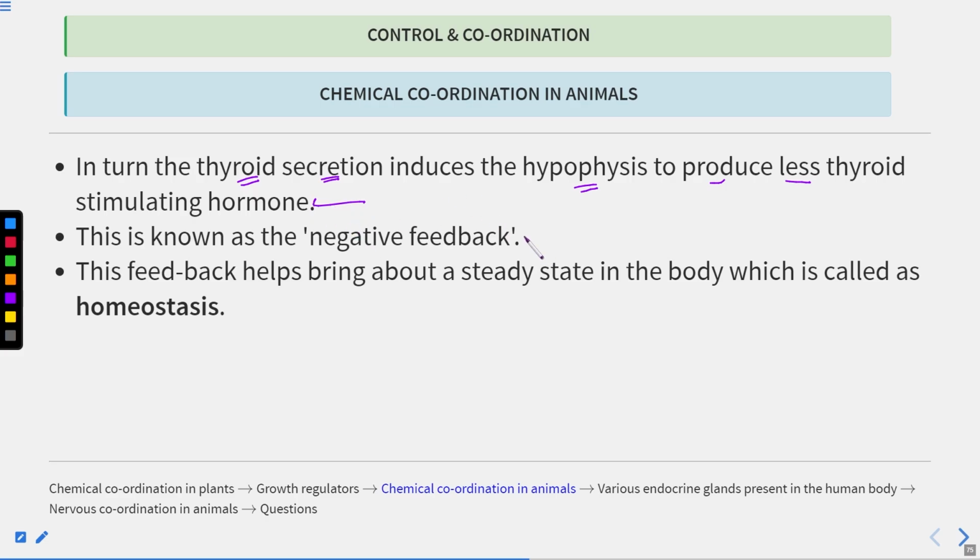This is known as the negative feedback mechanism. Here, the product of one is suppressing the secretion of the other. This feedback helps bring about a steady state in the body, which is called homeostasis. Maintenance of the steady state is known as homeostasis.